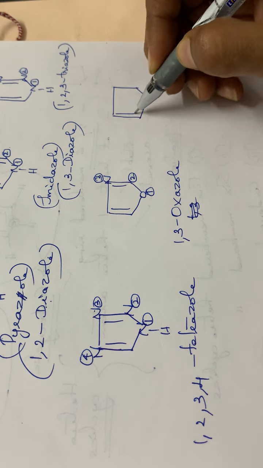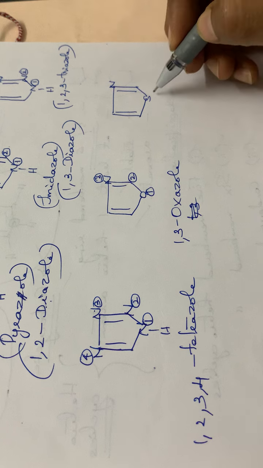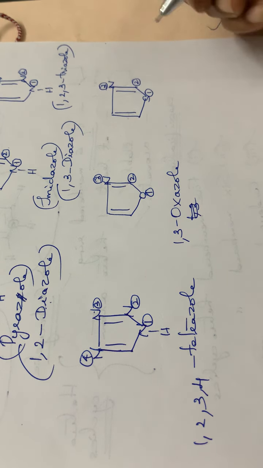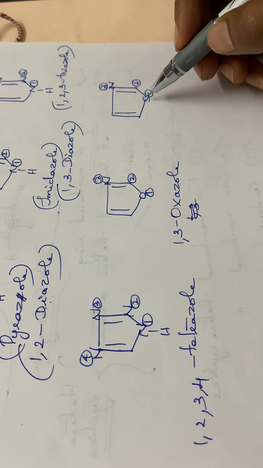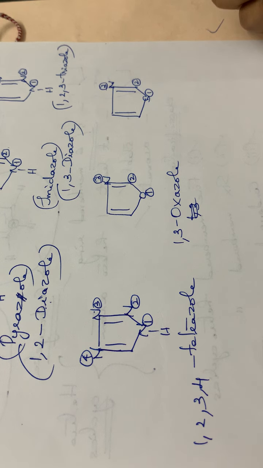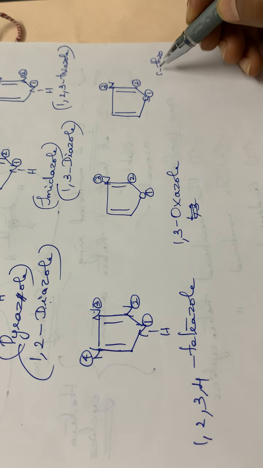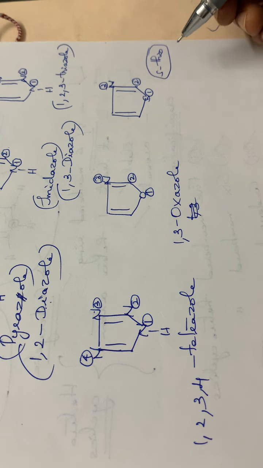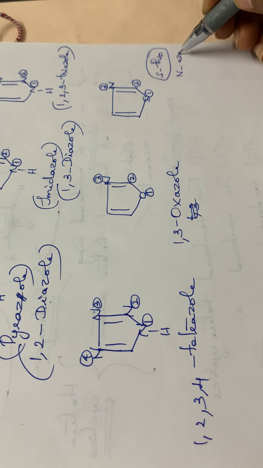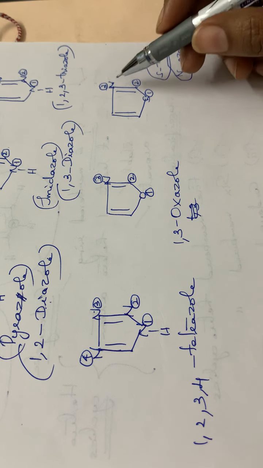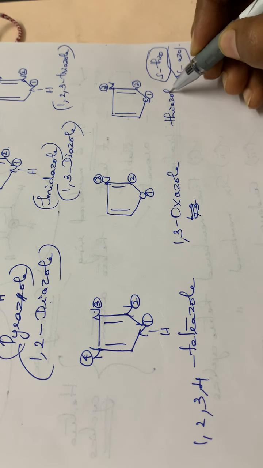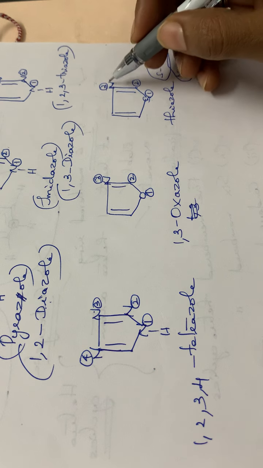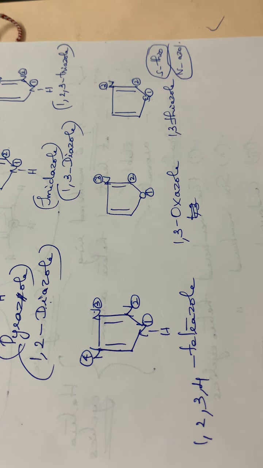So here this sulfur. Then in the third position nitrogen. Okay, so 1, 2, then nitrogen, it is in the third position. So one nitrogen atom is there, so it is azo. Then if sulfur is present, there will be a term thio, isn't it? If sulfur is there, thio will be there. It is represented by the term thio, and if nitrogen is there, it will be represented by azo, isn't it? So here both thio as well as azo is there. So it is called a thiazole. Okay, thiazole. And what about the positions? It is at 1 and 3. So it is 1,3-thiazole. Okay, hope you are clear with this nomenclature.